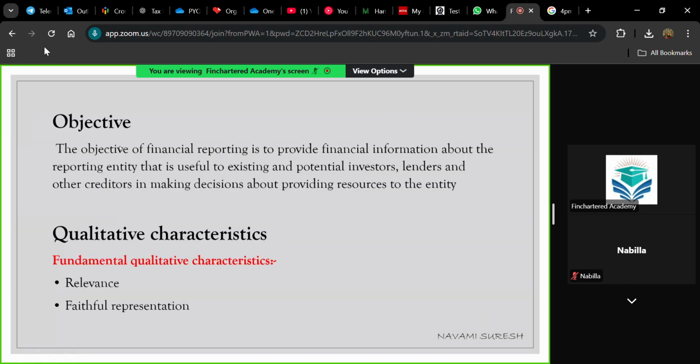Now, just as we discussed, what is the objective of preparing these IFRS standards and what is the objective of financial reporting? The objective of financial reporting is to provide financial information about the reporting entity that is useful for investors, lenders, and other creditors in making decisions about providing resources to the entity. So, in short, it is to prepare financial statements in a way that is understandable to the stakeholders. The stakeholders include investors,